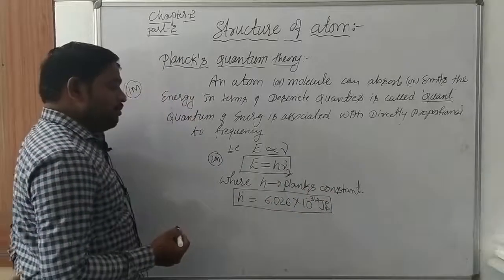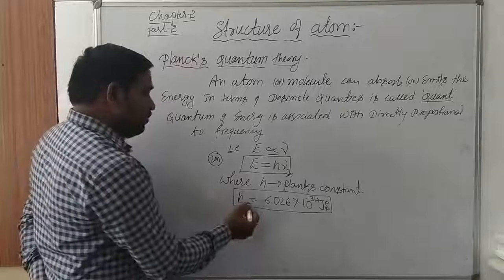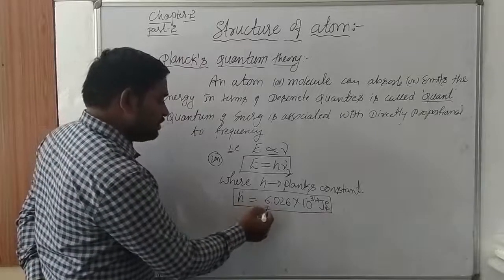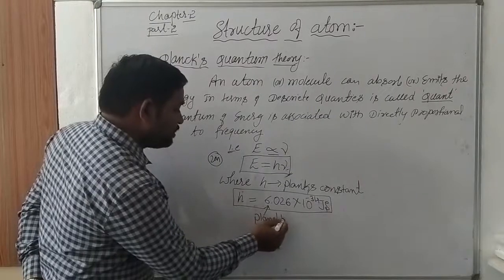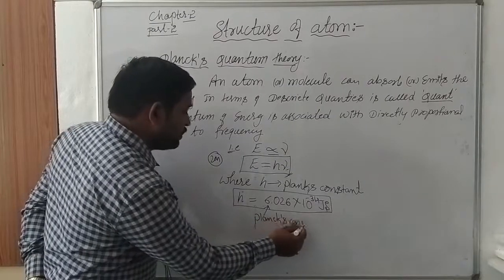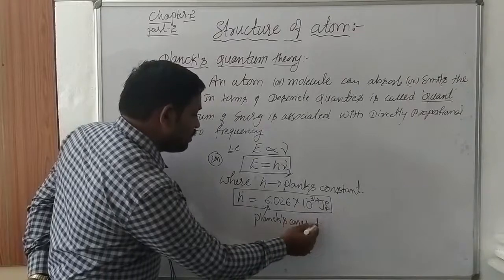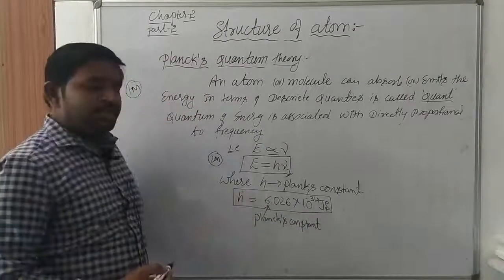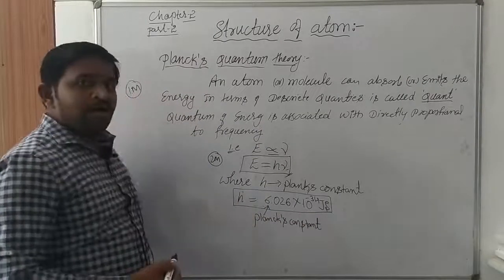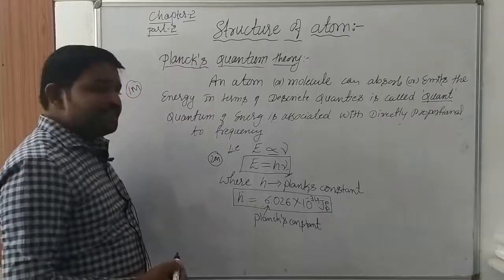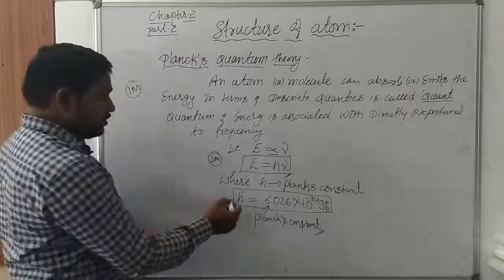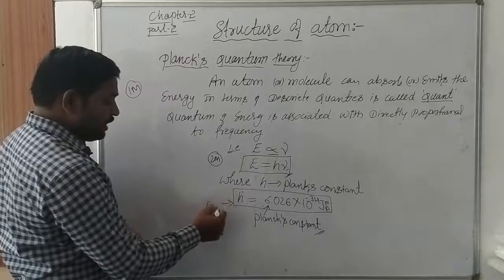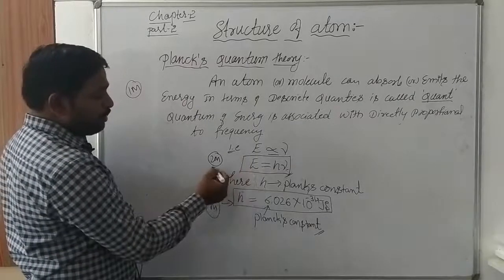What is the Planck's constant value? The Planck's constant value is 6.026 into 10 to the power of minus 34 joules second. This is nothing but Planck's constant value. So this may also be asked for 1 mark. And a 2 marks problem may be asked on this relation.